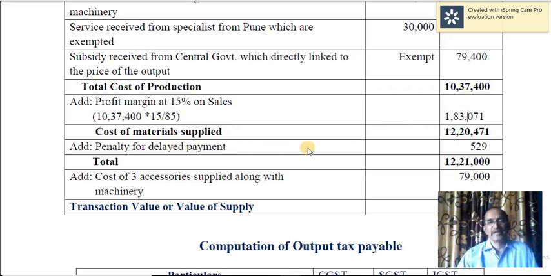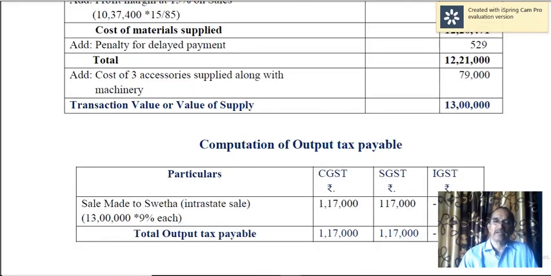Then add the penalty here. Penalty should be added here only, not in between. So 529. So total will be 12,21,000. Here there is supply of 3 accessories, the cost of which together is 79,000. As a result, transaction value of supply is 13 lakh. Actually, on this you have to calculate the output tax.